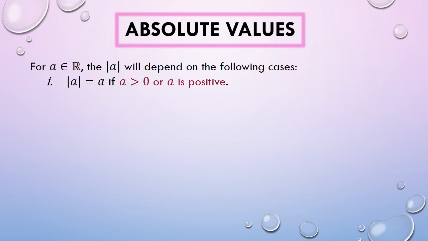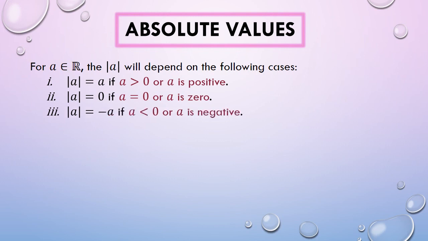Ang tandaan niyo lang, kay first case tayo magbabase kapag ang number na nasa loob ng absolute value sign is positive. Then, to get the result of the absolute value of that positive number, you're just going to copy that number. For second case, ito naman ang pagbabasihan natin kung 0 ang nasa loob ng absolute value sign. This means that the absolute value of 0 is always 0. And lastly, the third case, this shall be applied when the given real number is negative. This means that the absolute value of any negative real number is the negative of that number.